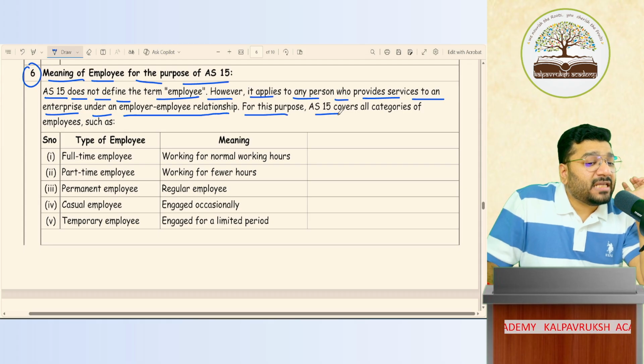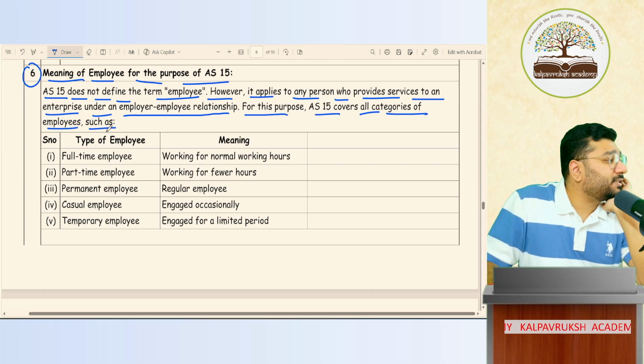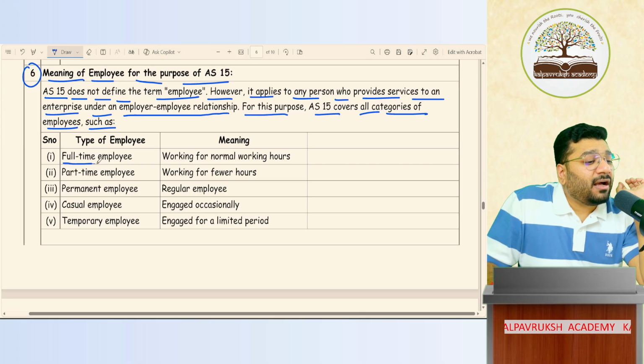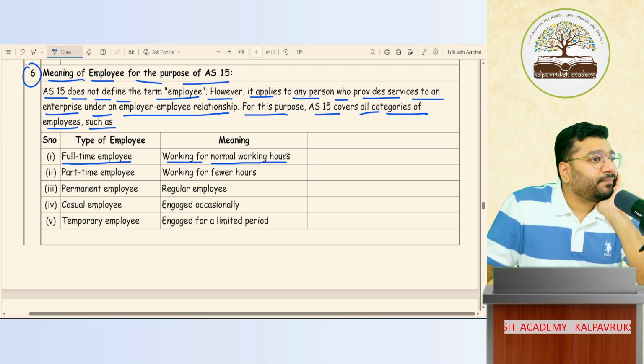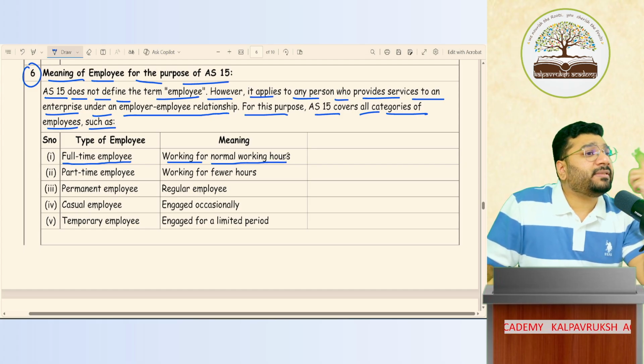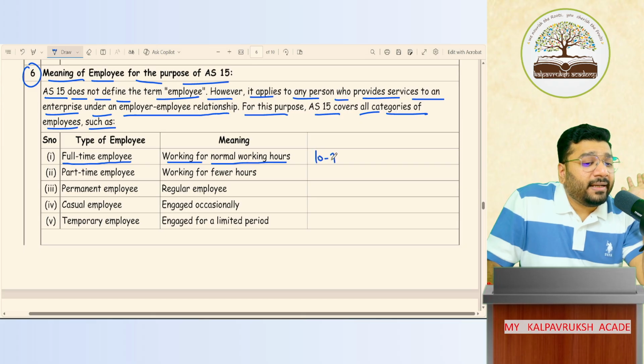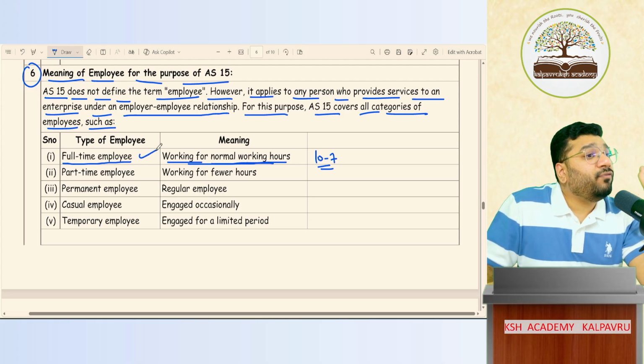So for this purpose, AS15 covers all categories of employees, such as if any staff is working on a full-time basis, meaning what? Working for normal working hours throughout the day. So my academy's normal working time is 10 to 7. So if Sangami Akka is working 10 to 7, she's working for normal working hours. So as per my rules, Sangami Akka is a full-time employee.